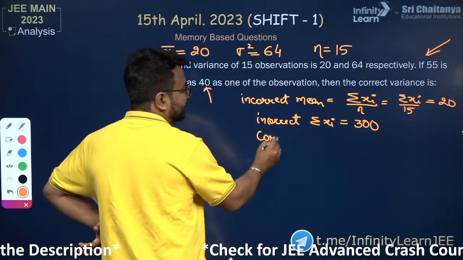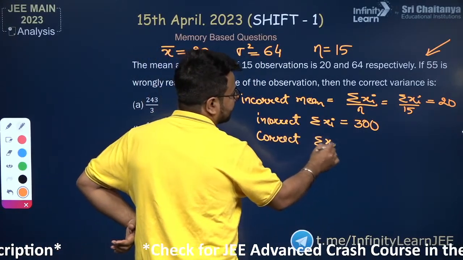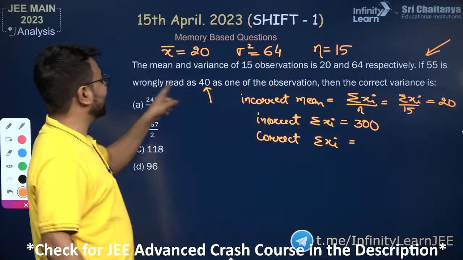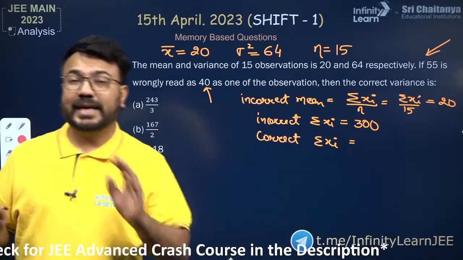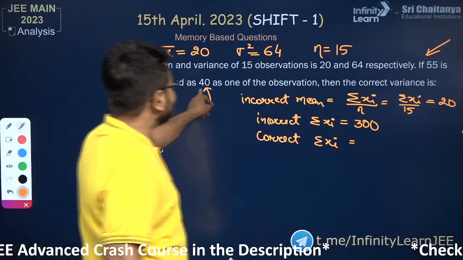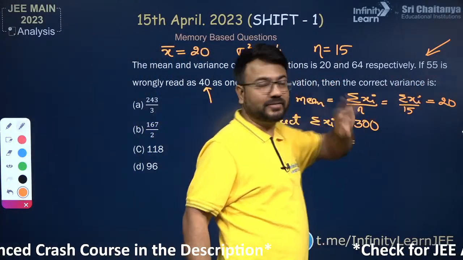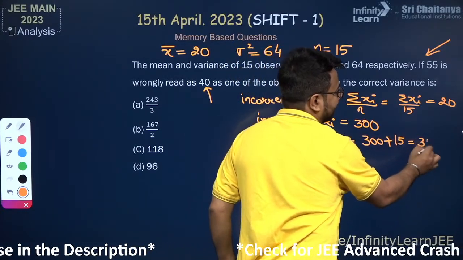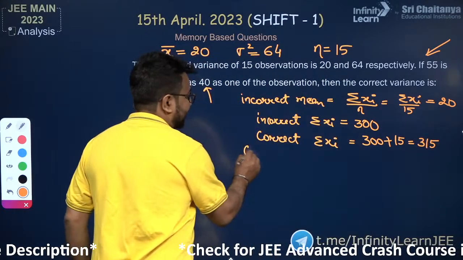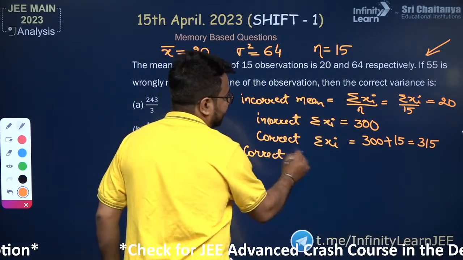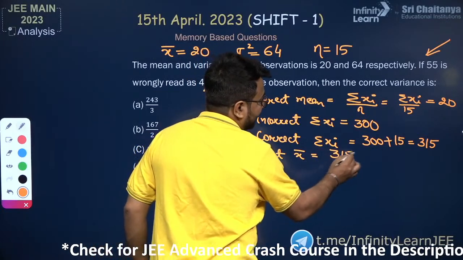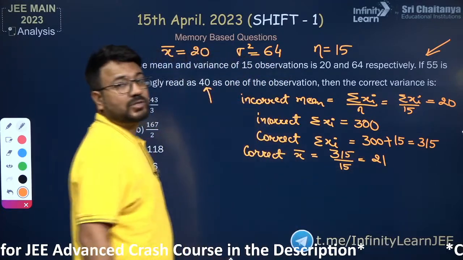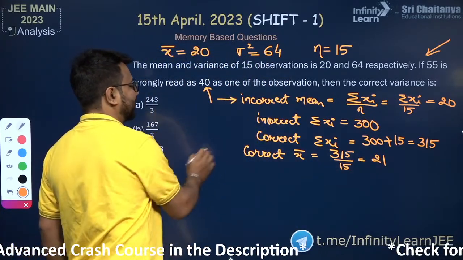Now I want to get the value of the correct sigma xi. So in this correct sigma xi, what we will be doing? Instead of 55, we have taken 40. That means extra sum 15 was required. So we need not take 40, but we need to take 55. So the correct sigma xi will be 315. Now what should be the correct mean? If I want to get the value of the correct mean, that will be summation of xi and number of observations will remain same. So this will give me a value that is 21. So initially the mean was given to you as 20, but the correct mean is 21.